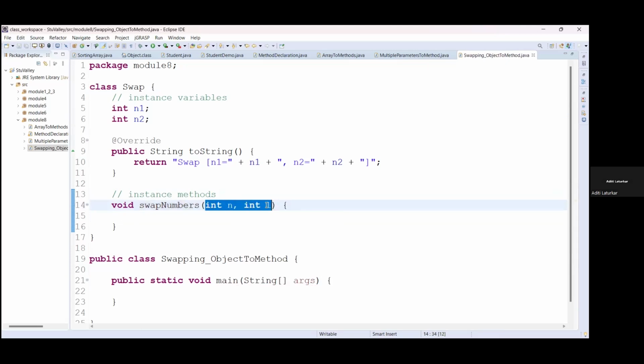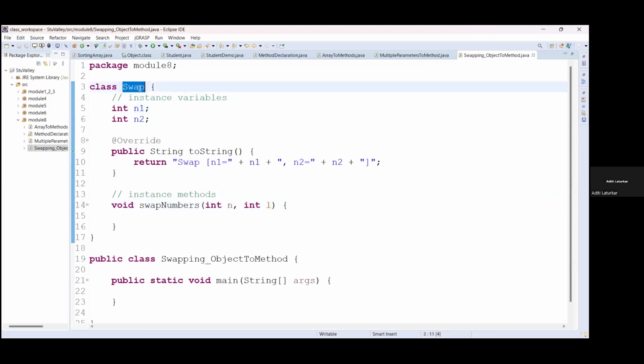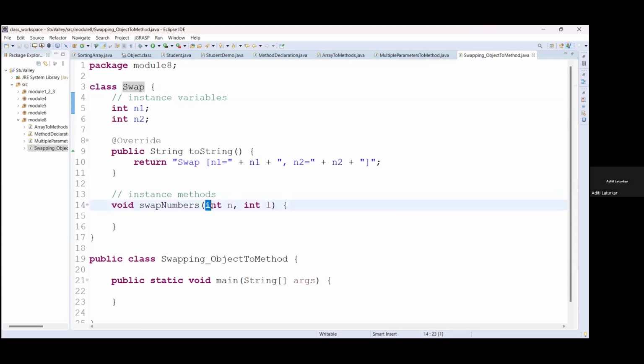Here we are passing two different variables, but instead of this, all these two values we are saving here. This swap object will have all these values, right? So instead of passing these variables separately, you can create one object of it and pass it to this method also, because these variable values will be the same. Now we will perform the swap operation. For swapping, we are using a third temporary variable to swap.